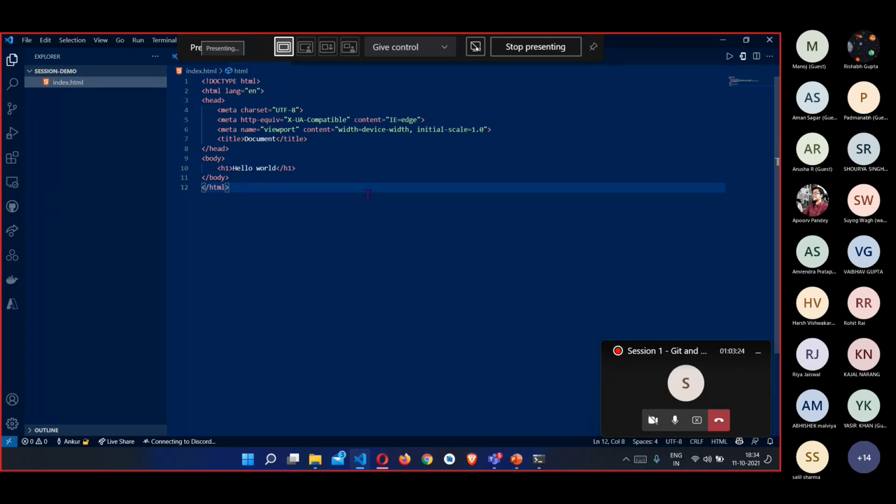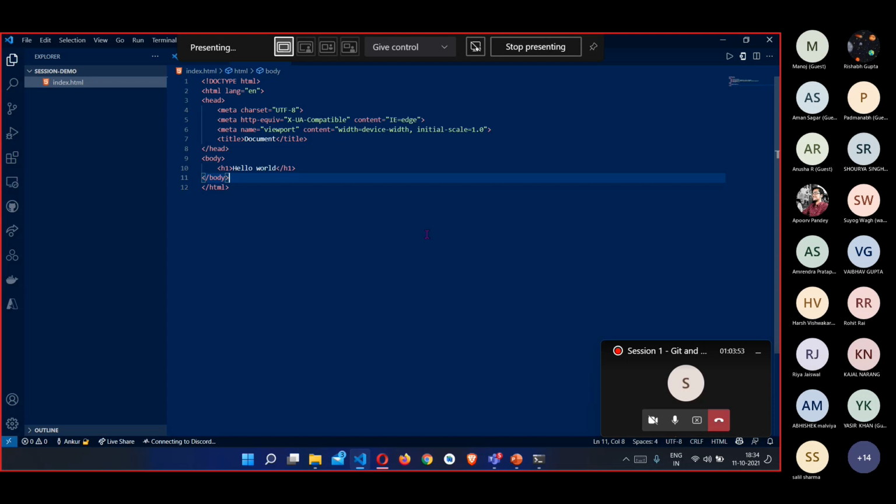If you have followed along, it will be great. So what we have done is I have created an empty folder and named it session demo. You can name it anything you want; that is none of our concern. And I have created an index.html file in there with a basic hello world program. Okay, so now I have this index.html file here.